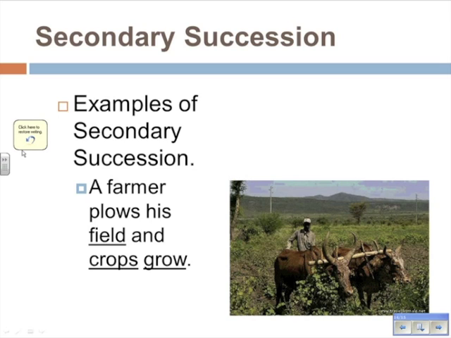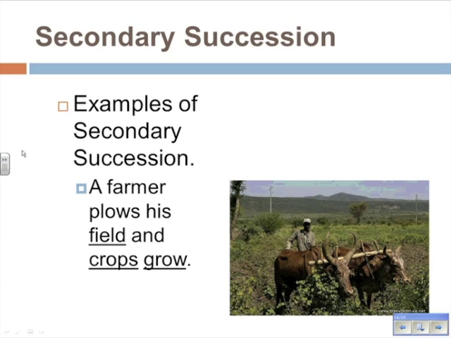Now, secondary succession can also occur in simpler situations such as farming. In the farming situation, crops grow, the crops are harvested, and once the crops are harvested, like the corn is taken up and harvested, the farmer goes back and plows under what's left, and it goes back to being an empty field.